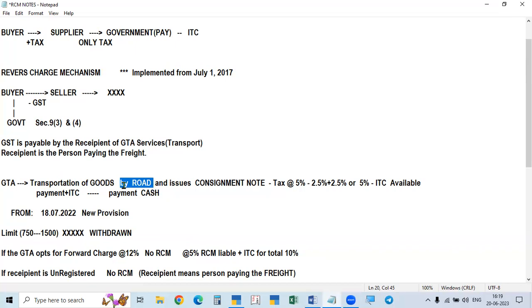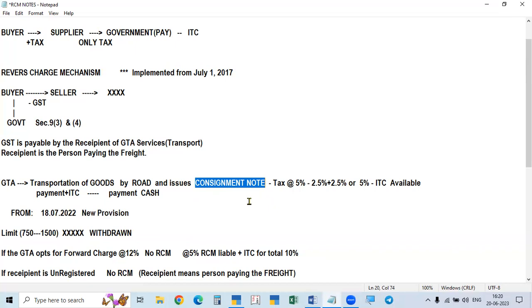Railways, airways and waterways are not called GTA. So GTA means any person giving services in relation to transportation of goods by road. This is one condition, only by road, and the other is that he issues a consignment note. This is more important. Autos, our own lorry and other lorries on the road also transport by road, but in addition to transportation by road, he must issue a consignment note.